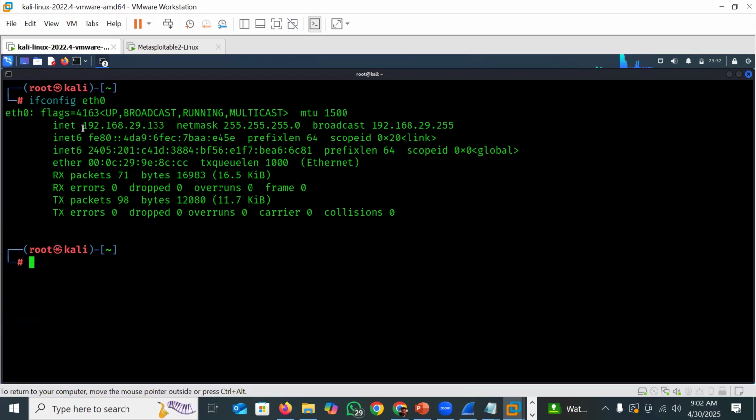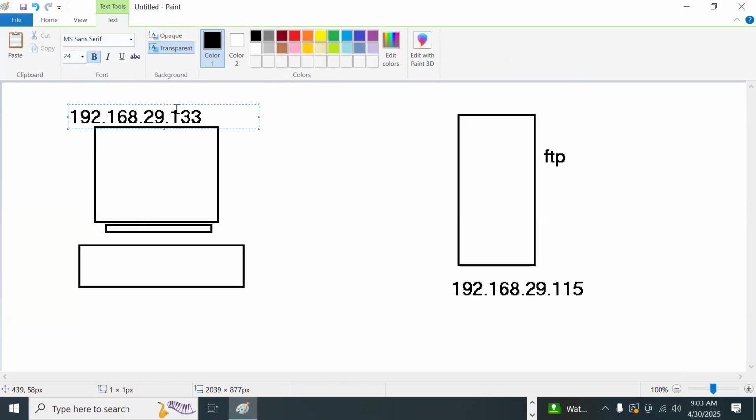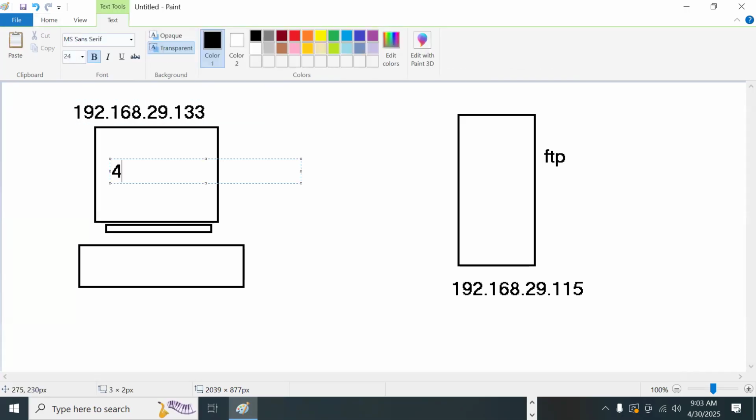We'll consider 192.168.29.113 as the client here. According to our use case, this IP address is considered as the client. Now, what will be the client port number? A random port number. To make it simple to understand, shall I take this one? Practically, we'll see something else. Now, what would be the port number for the server?